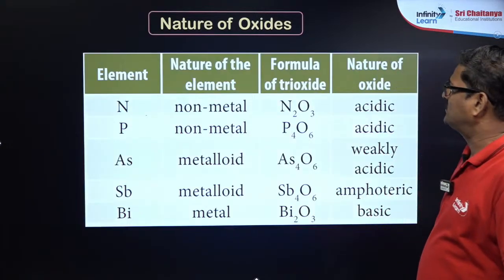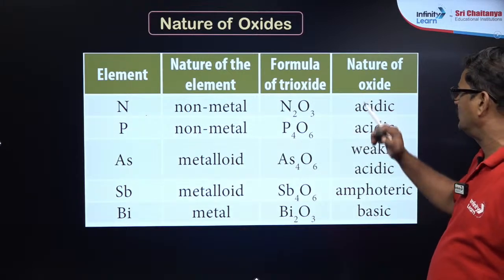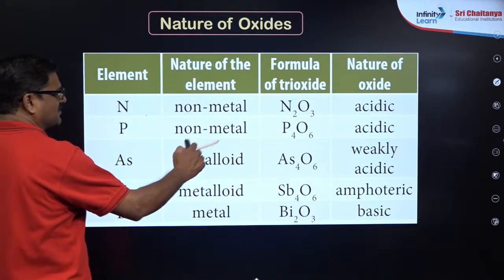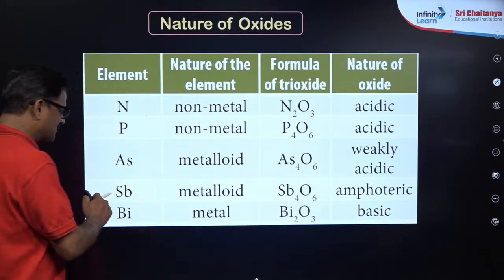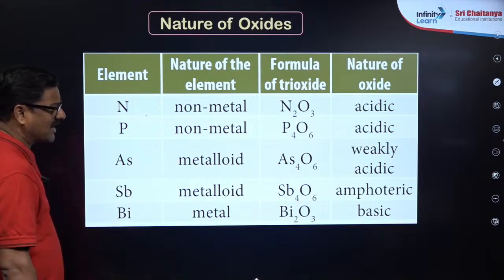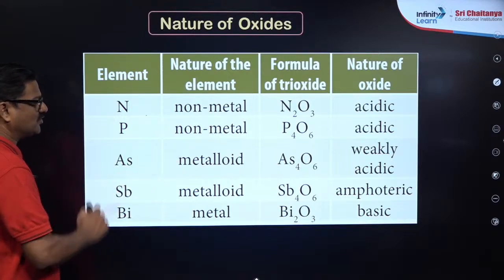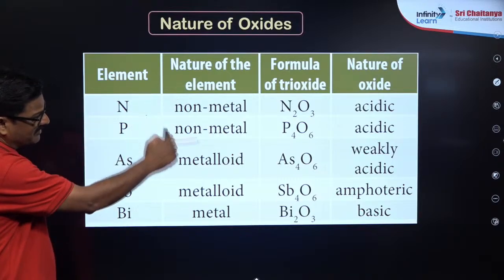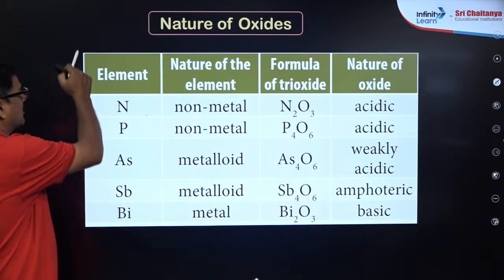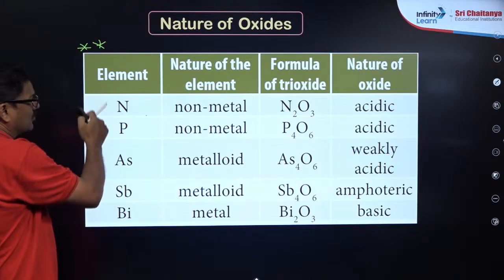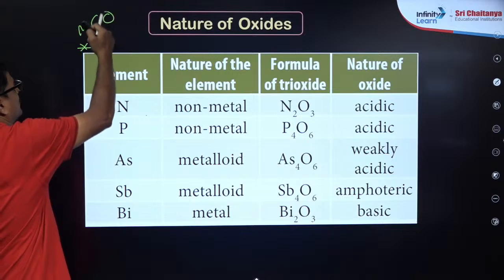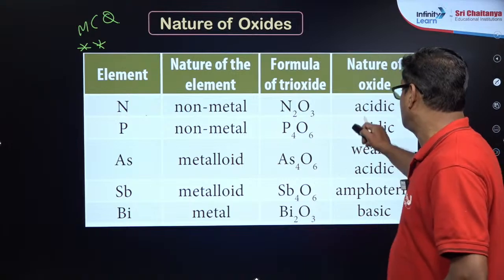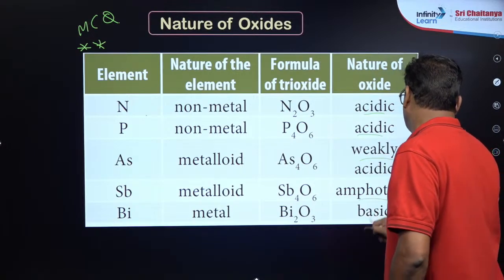Okay. So nature of oxides: nitrogen is a non-metal, N2O3 is acidic; phosphorus non-metal, P4O6 is acidic; arsenic metalloid, As4O6 is weakly acidic; Sb metalloid, Sb4O6 is amphoteric; and bismuth metal, Bi2O3 is basic. So especially in group 15 you will have this kind of trend. This is according to the NCERT textbook and you need to know it. From here you can expect multiple choice questions. Very important. The denomination is also given here. Take a quick note of it.